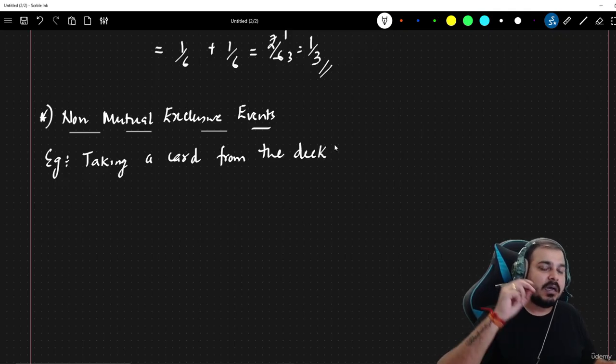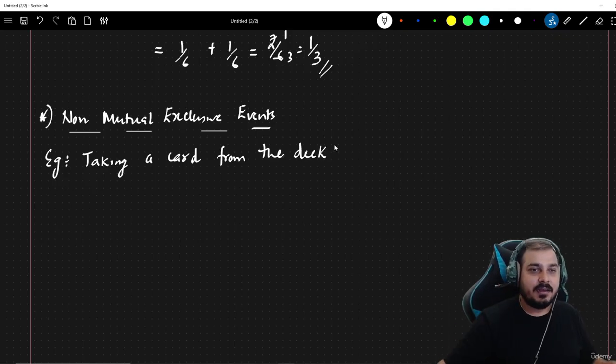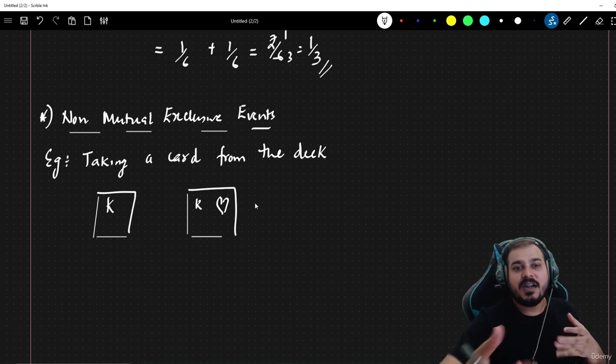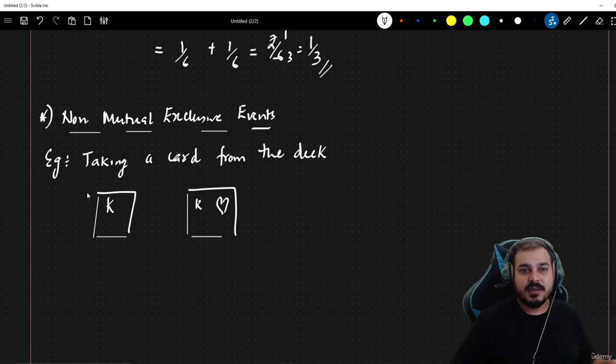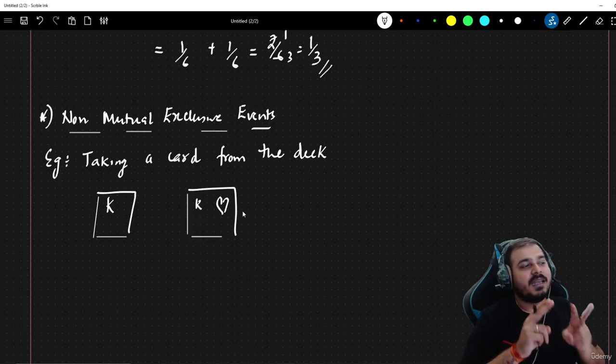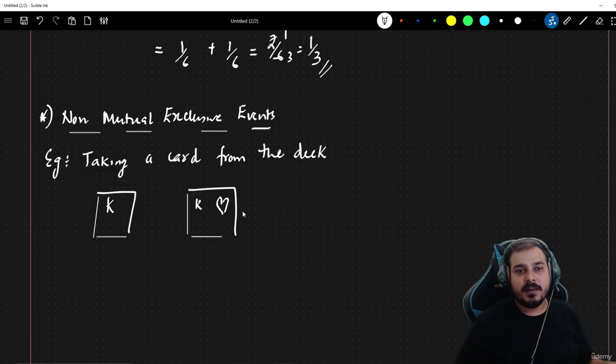If I'm taking out a card from a deck, let's consider that I get a king's card. Suppose I'm getting a king's card, I may also get a king of hearts card, right? So two events are possible. I may either get a king's card, I may also get a king which is of the heart kind, right? So here you can see that this is completely non-mutually exclusive. Two events can occur at the same time, right?